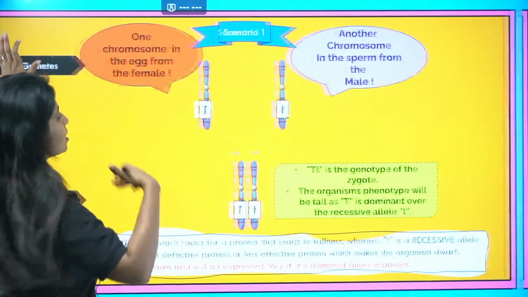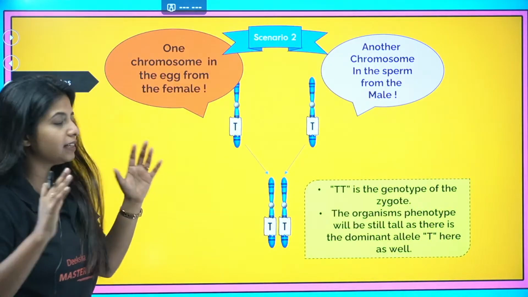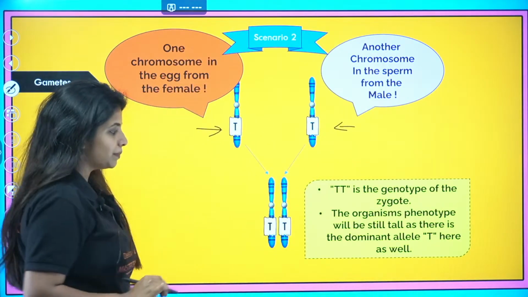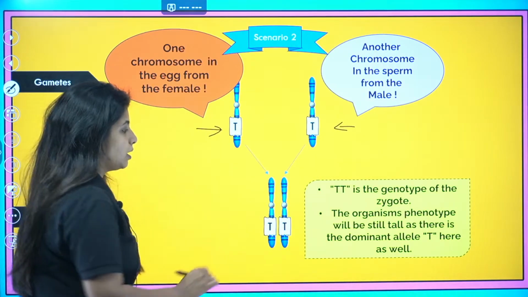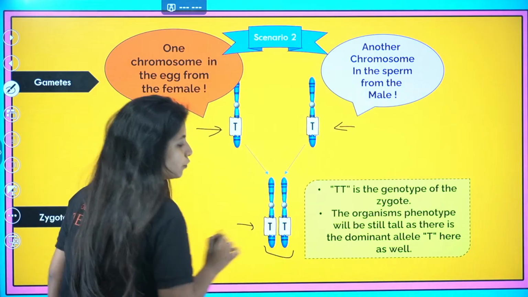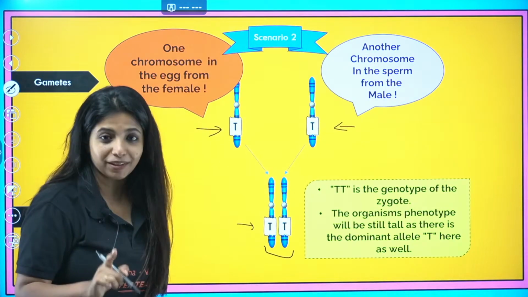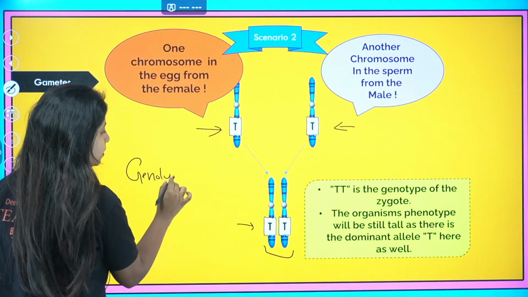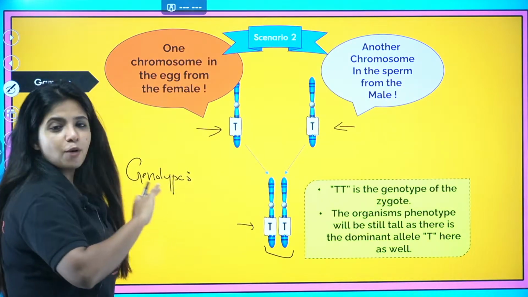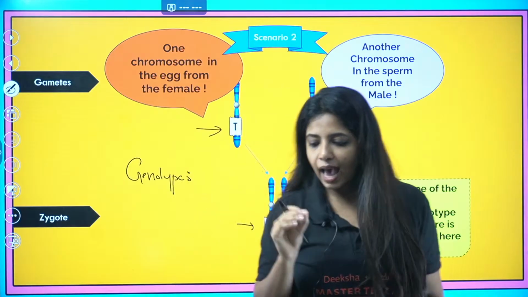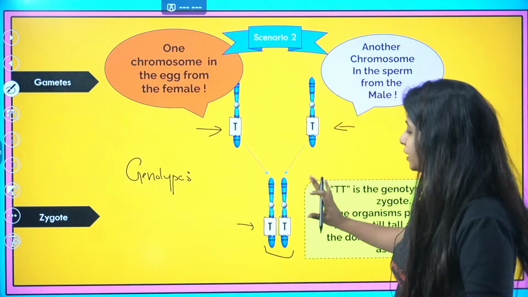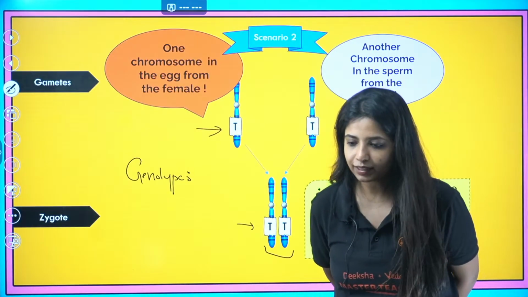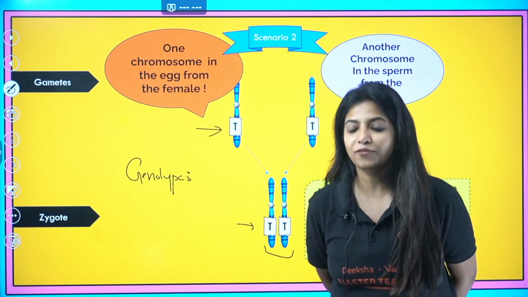Now I go to scenario 2. From the female you get capital T, and from the male also you get capital T. Over here you have got a pair of chromosomes. Now I am asking you something, so please be very careful. What is the genotype? I'm not talking heterozygous, homozygous, things like that. I'm just asking what is the genotype of this particular person, who has capital T and capital T.